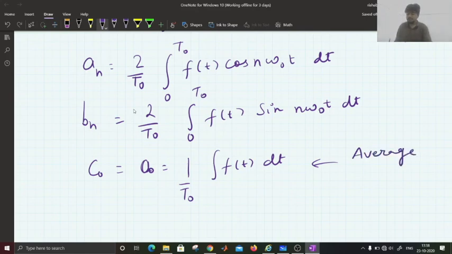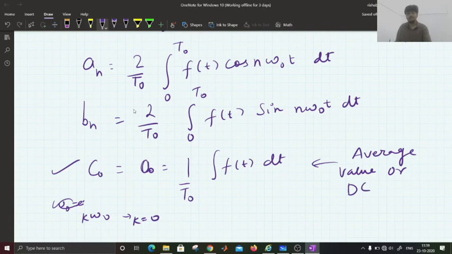So C naught represents the average value of the signal or the DC value, because we are taking frequency k omega naught when k is equal to 0. For k equal to 0, the frequency will become zero. That means it will become a DC signal or the average value of the signal. This represents the average value or DC value of the signal. There must be a DC component present here.